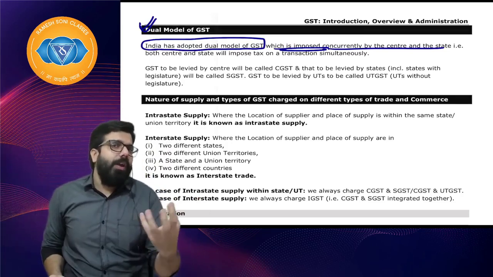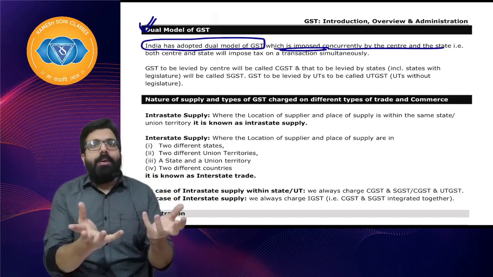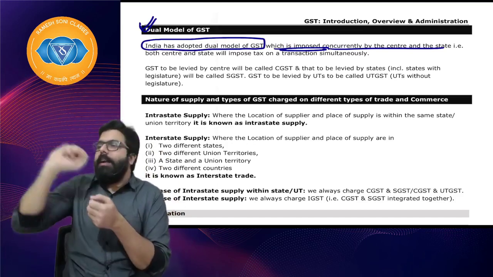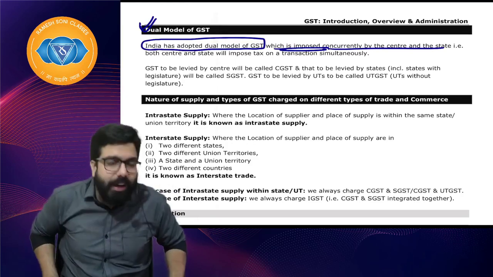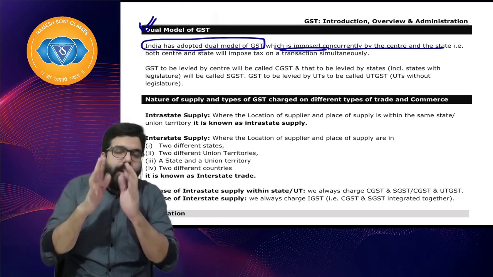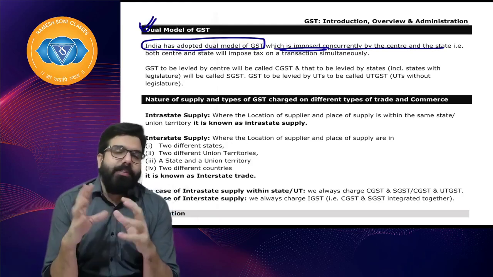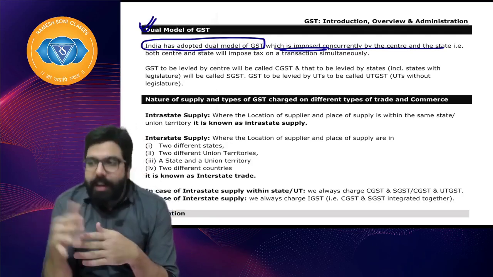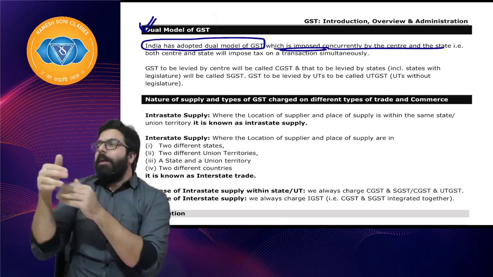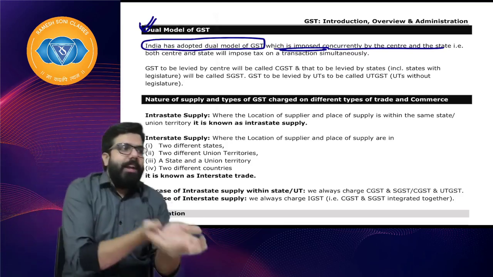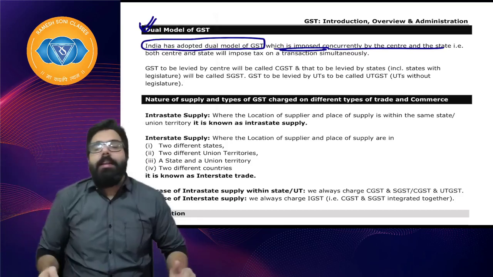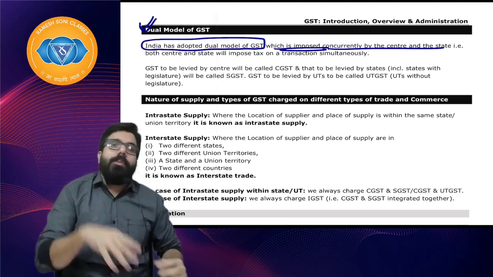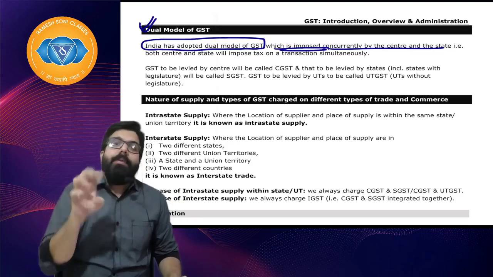Sir, why not impose only one GST? If one GST was imposed, the central government would have collected it and given it to all the states. No, Baba, there is a model of GST known as the national level, which can't be imposed in India, because India has both a central government and state governments. The Center might have the BJP there, and the states might have Congress or any other party. So in India it was not possible, but some countries have a national model of GST.